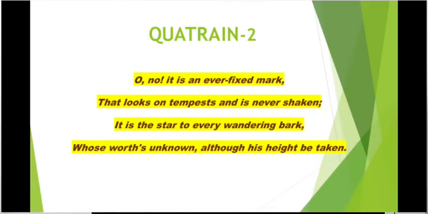It is the star to every wandering bark. And then the poet compares true love to the pole star. And he says that it is just like the pole star, which shines constantly in the north direction. And in the ancient times, when scientific discoveries had not taken place, so much development of those scientific discoveries was not there at that time.